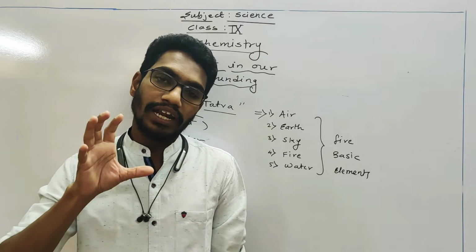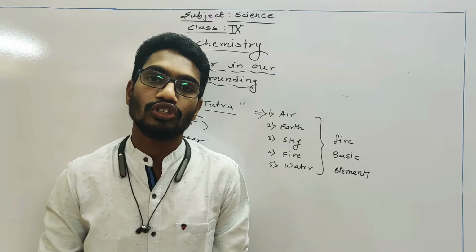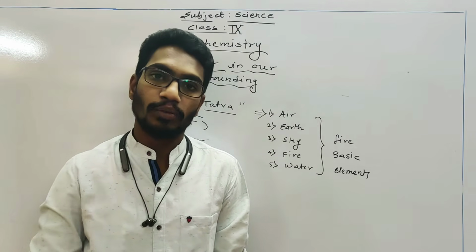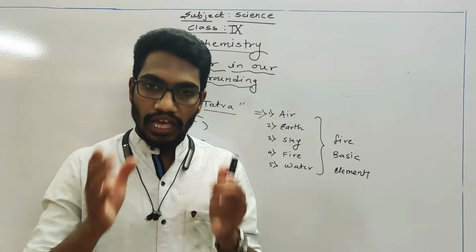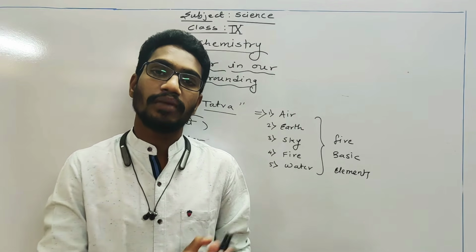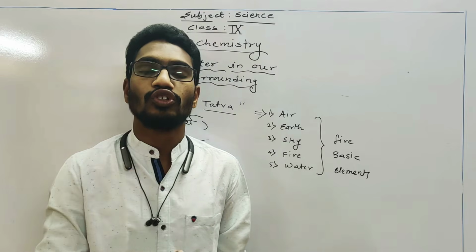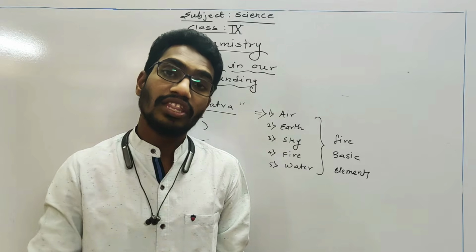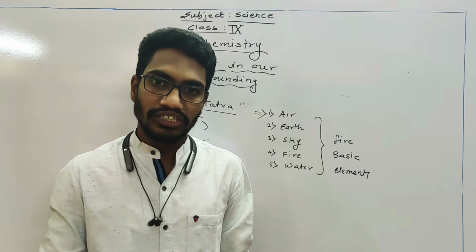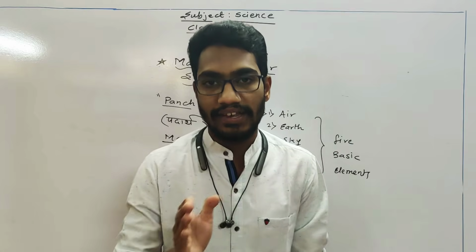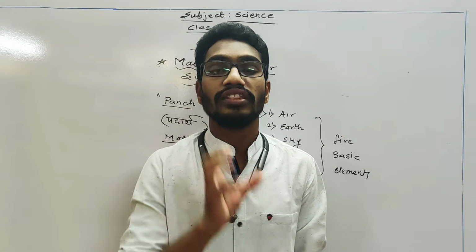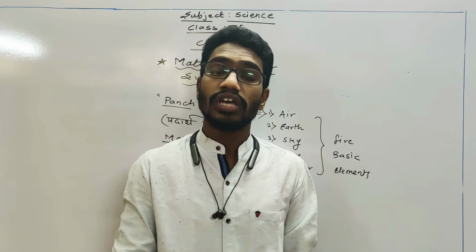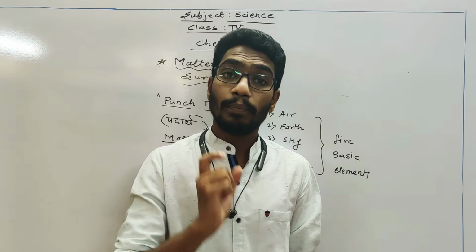So that idea is from the Indian philosophers, and they told us that whatever padartha is there in their surrounding is made up of these 5 basic elements. Also Greek philosophers gave the same theory, but that is only philosophy. No practical evidence is there for their theory. Then in modern science, our scientists, there is a difference between philosophers and scientists. Philosophers give their theory only without any practical evidence, but scientists give their work with proof.